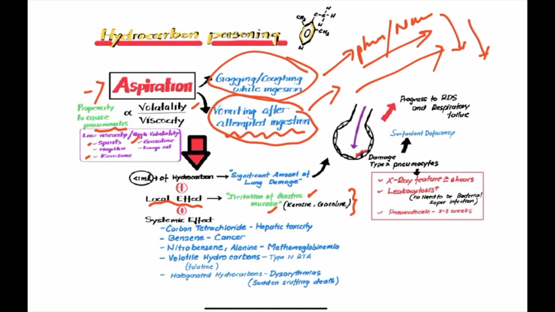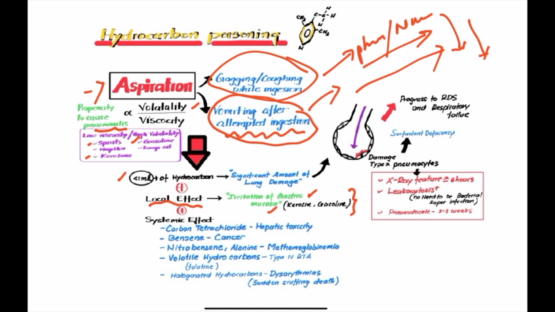These are the most known hydrocarbons which have low viscosity and high volatility. These can enter into the respiratory system and cause pneumonitis very easily. Less than 1 ml of these hydrocarbons entering the lungs can cause significant lung damage to the cells.